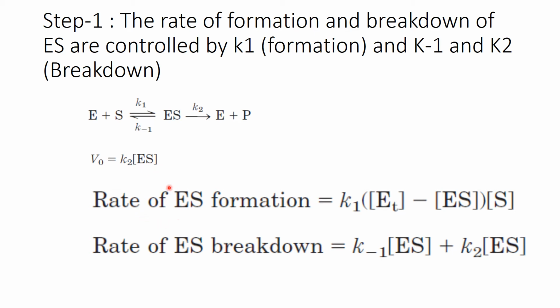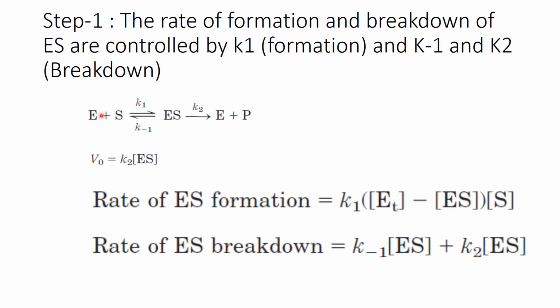So they made one assumption: how much amount of ES is formed, how can you calculate this one? It is K1, that is the rate of the forward reaction, multiplied by ET. What is ET? The total enzyme which is present. Here, what is the total enzyme which is present? That is E total minus ES, and substrate. So it is simple. It is K1 multiplied by the concentration of free enzyme and the concentration of substrate.